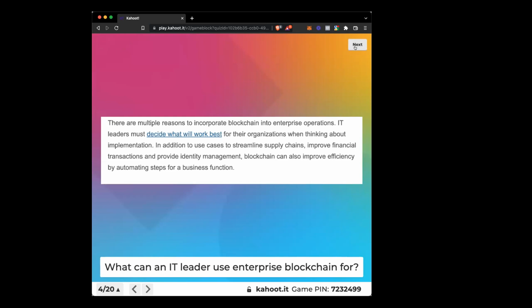Yeah. So there are multiple reasons to incorporate blockchain into enterprise operations. An IT leader has got to decide what works best for their organization when thinking about this. And basically, blockchain can be used to streamline supply chains, improve financial transactions and transparency, and provide identity management. It can also add efficiency by automating steps for a business function.